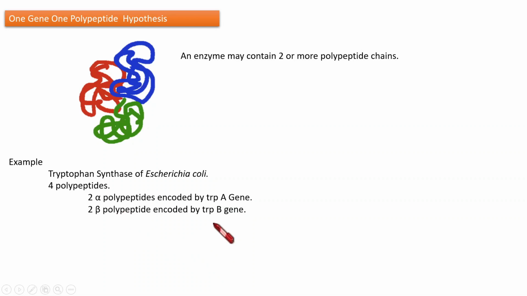And likewise, here is another example: our human structural protein, hemoglobin. Hemoglobin also contains four polypeptides, alpha and beta. The alpha set is encoded by one gene, and the beta polypeptides are encoded by another gene. So that is what this hypothesis says, and this is the more accurate one so far in science.